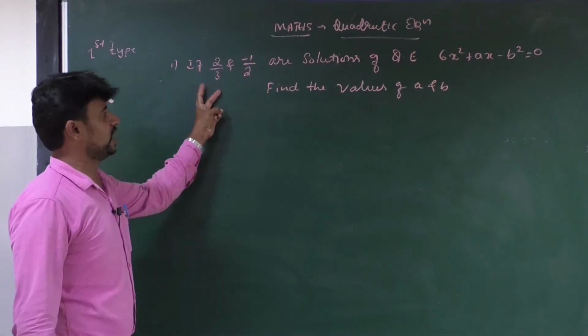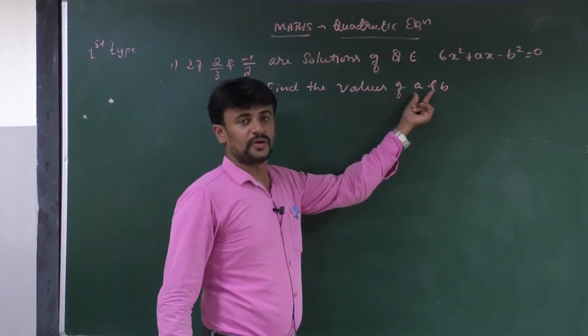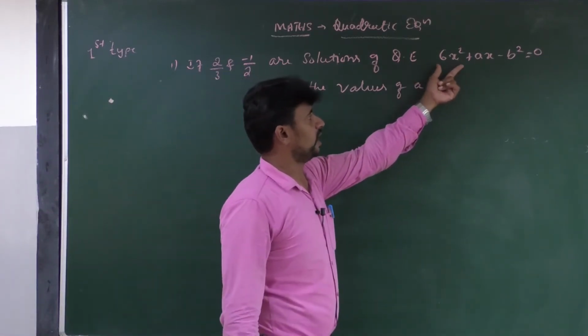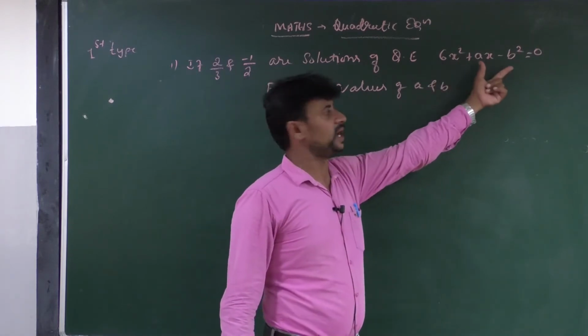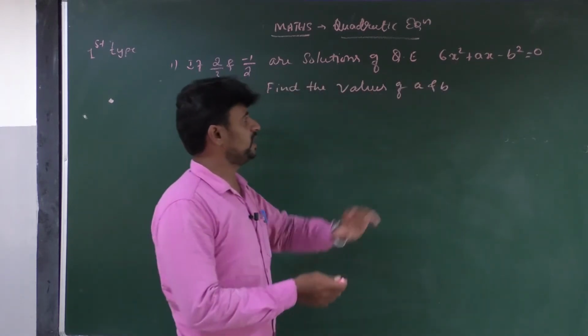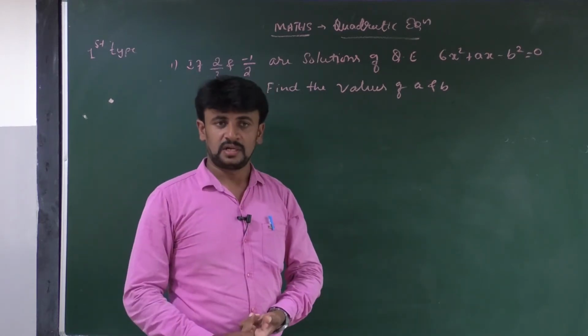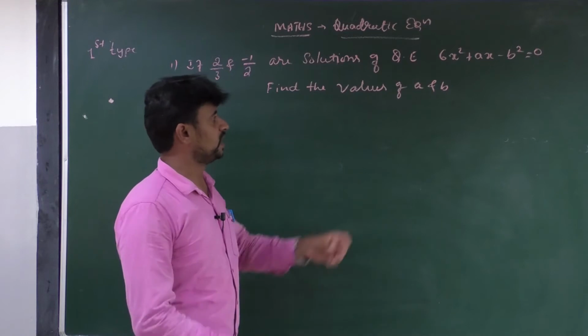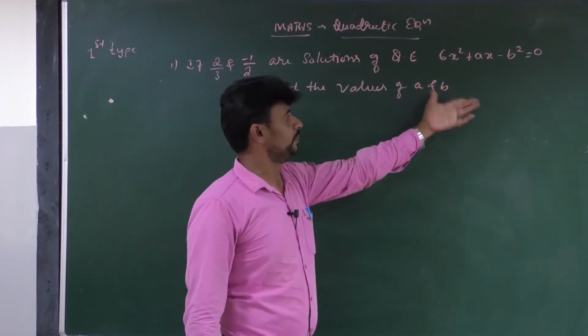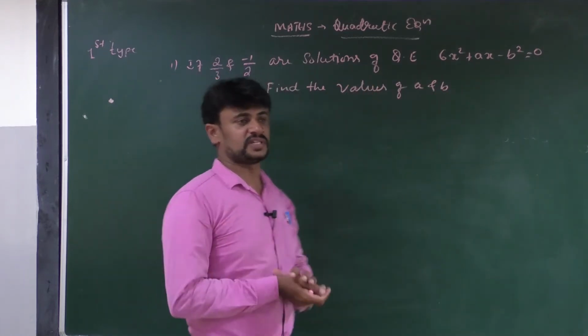Okay, but in this question we have to find the value of a and b in the given quadratic equation. Okay, how can you find the value of a and b? If there are two equations, then only we can easily find the value of a and b. Okay, how can you take the two equations?